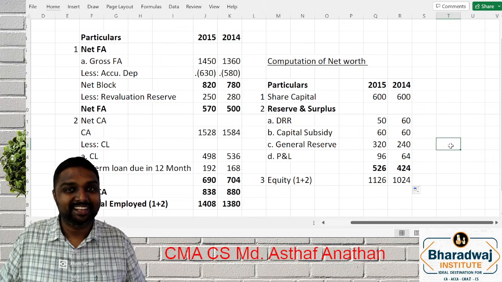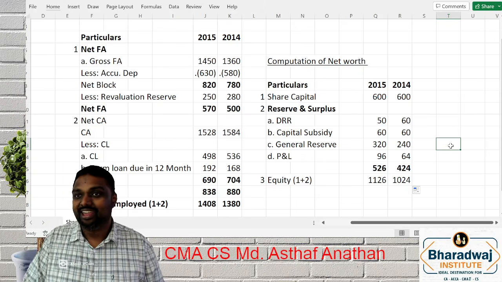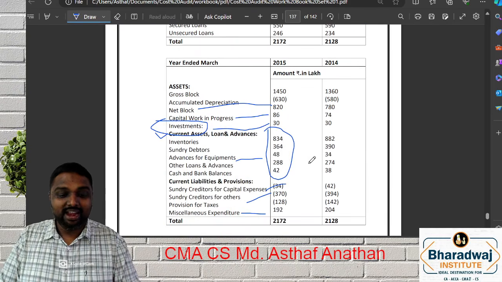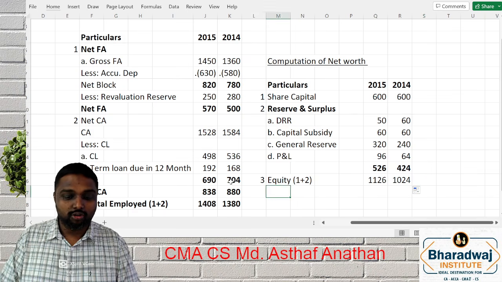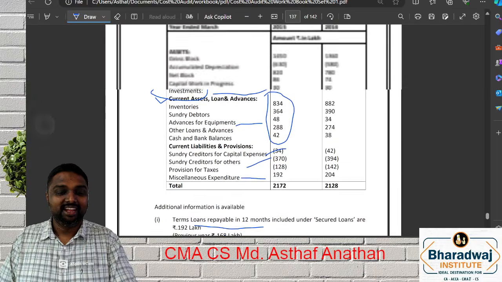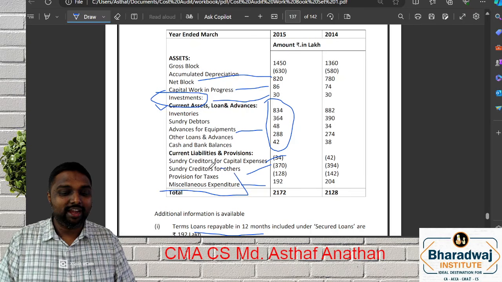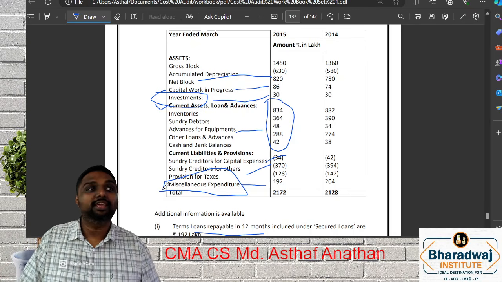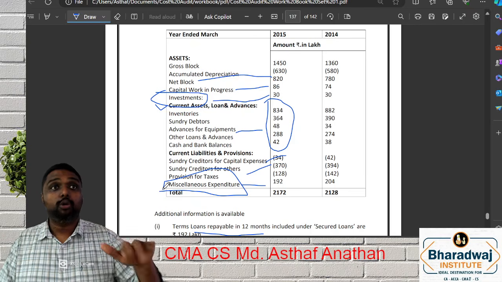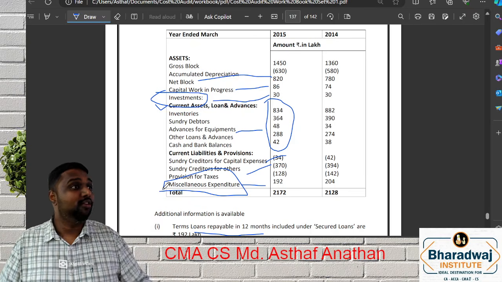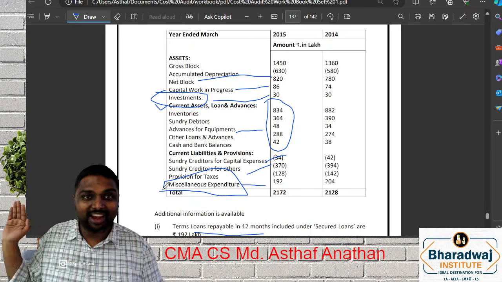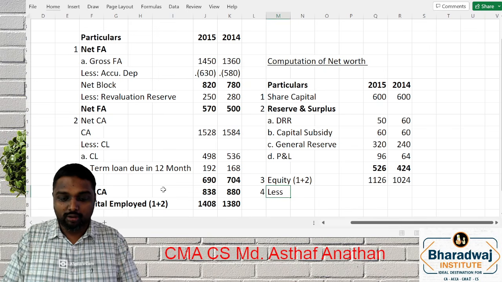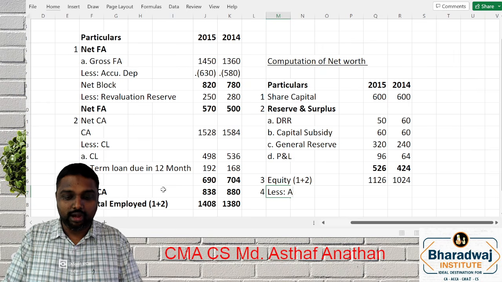My dear friends, the question is not asking equity. The question is asking net worth. So what you have to do? See the asset side, my dear friends. In the asset side, there is a very good item called miscellaneous expenditure. It is nothing but accumulated expenses that we have to apportion or amortize over the years. So that is expense, it's not an asset at all. So you have to deduct that, the miscellaneous expenditure.